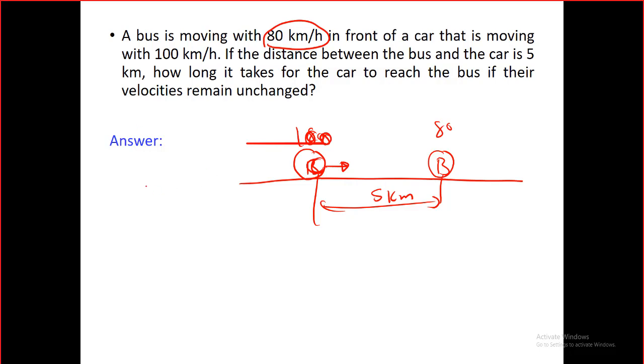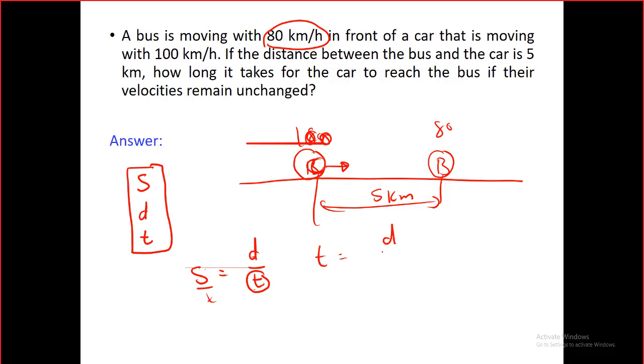I have in the problem speeds and I have distance and he's asking about the time. Look at these three variables. Do we have any equation that we have had up till now that is relating these three things together? The answer is yes. The speed equals the distance over the time. And the question was about the time. How to get the time from this equation? This over that equals this over that. So t equals the distance over the speed. I don't think we have any problem with d. D is 5 kilometers. The problem is with s.